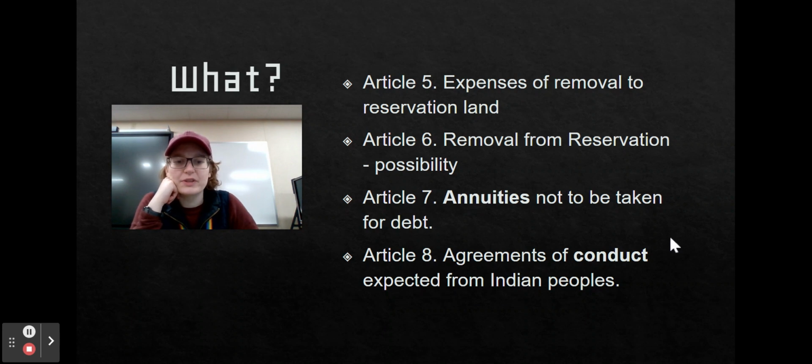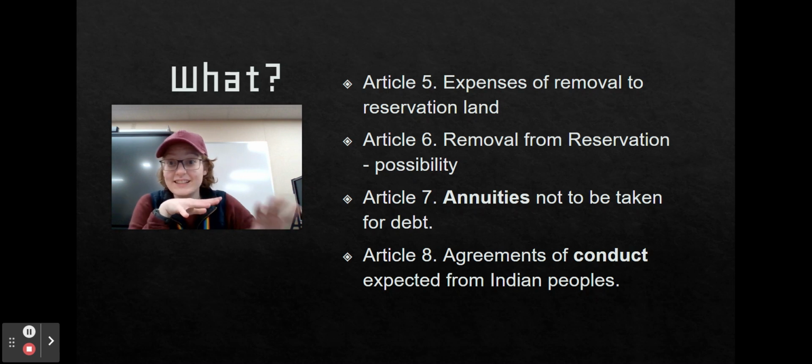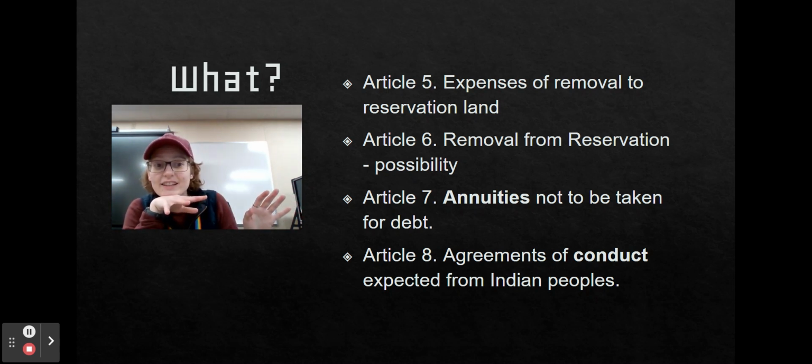Then we've got Article 8, agreements of conduct expected from Indian peoples. So there's a section of this treaty that says there's a certain way that the native people should be behaving. Conduct means behavior. Just to give a multiple meaning of the word conduct, something can conduct heat.